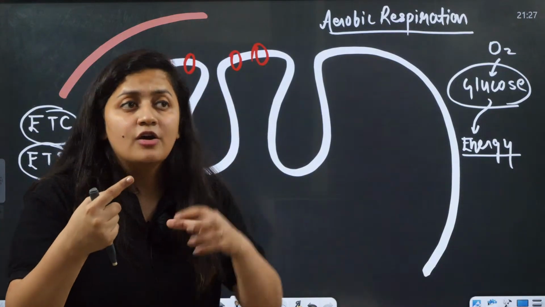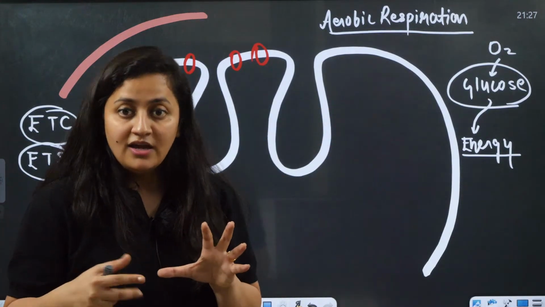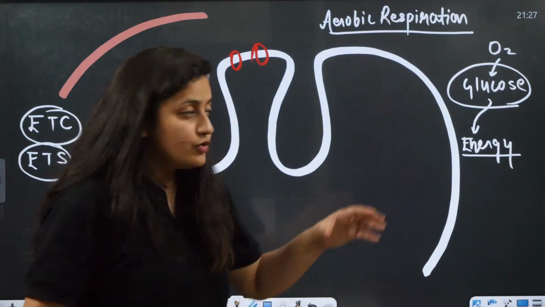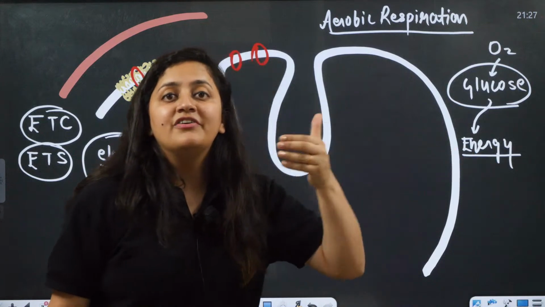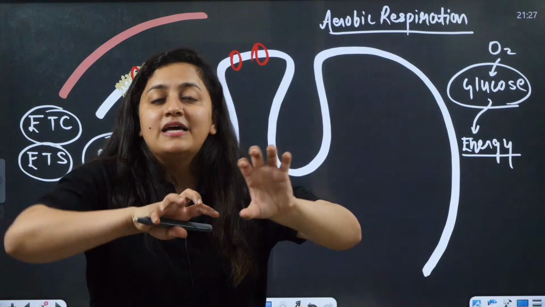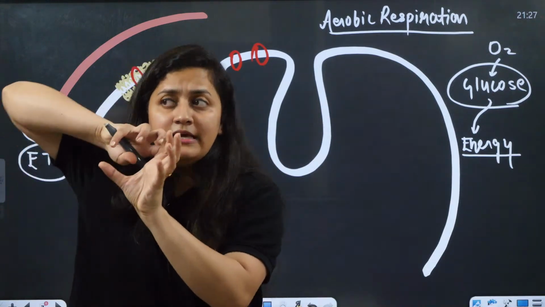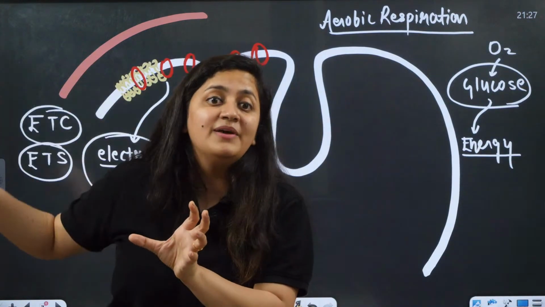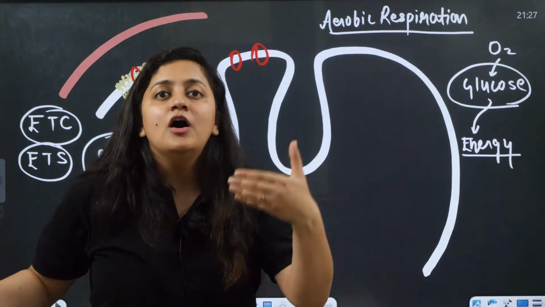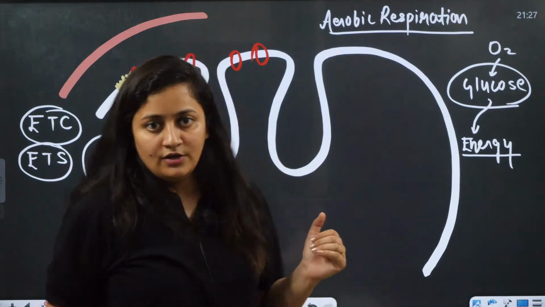I think you are aware of glycolysis and the Krebs cycle. If you know it, very good. Otherwise, we are going to discuss it in plant physiology. The first step is glycolysis, then the Krebs cycle, and finally the electron transport chain, and then the oxidative phosphorylation.